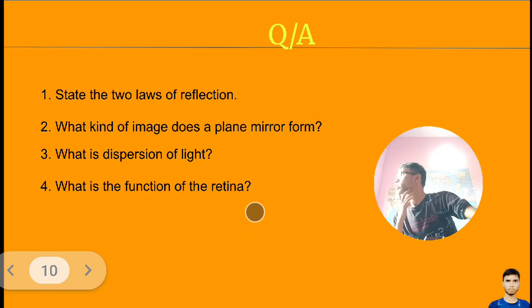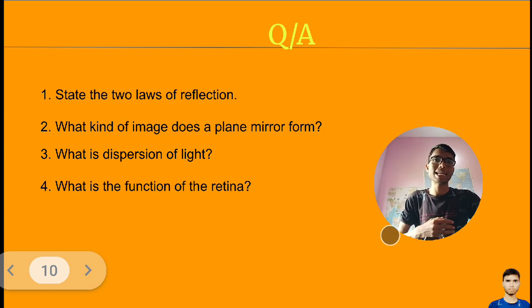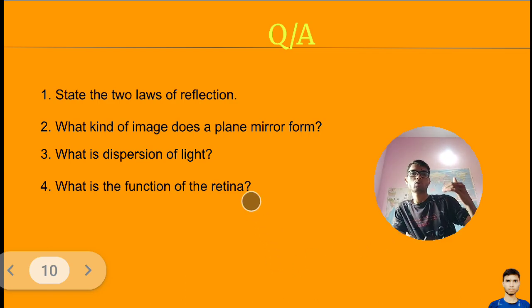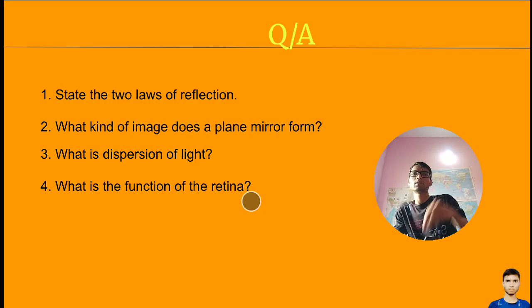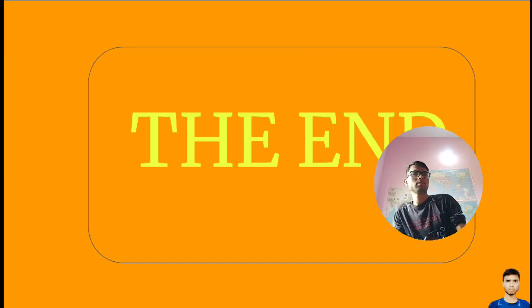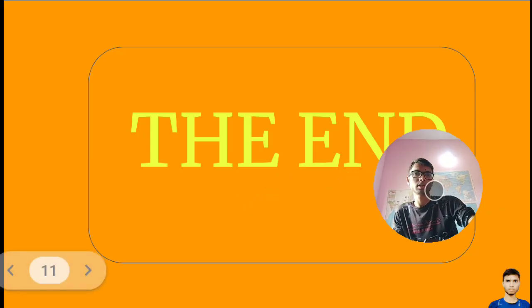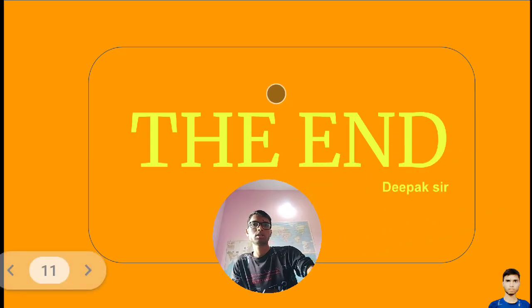Fourth is, what is the function of the retina? The function of the retina is to form an image. It forms the image on it and converts light into electrical signals for our brain. Clear? That's it. We have understood.